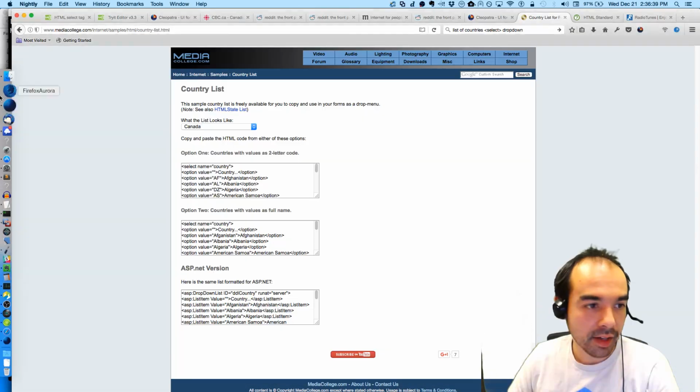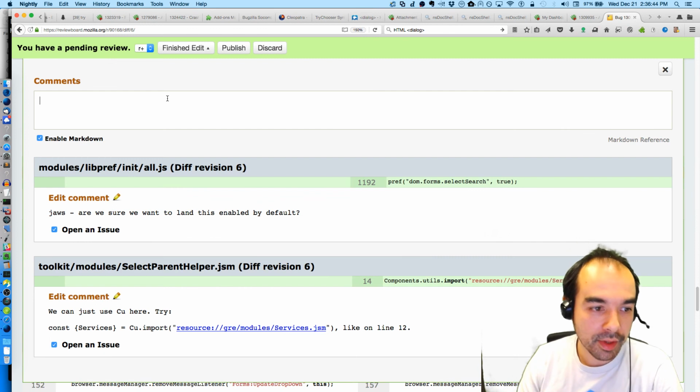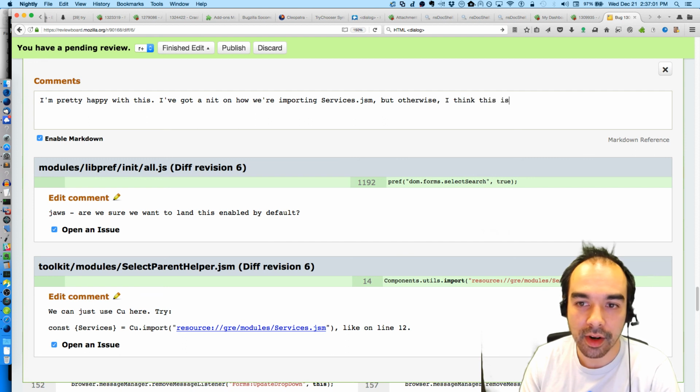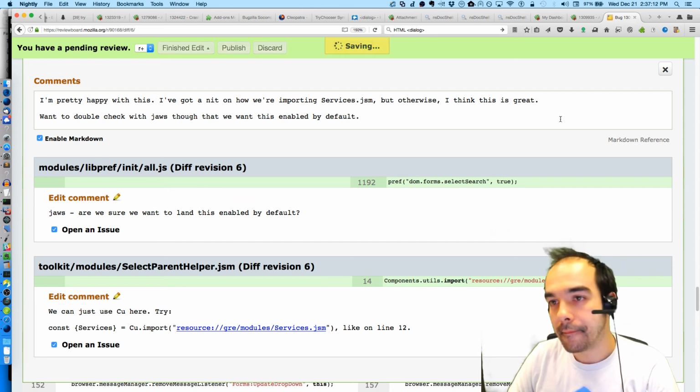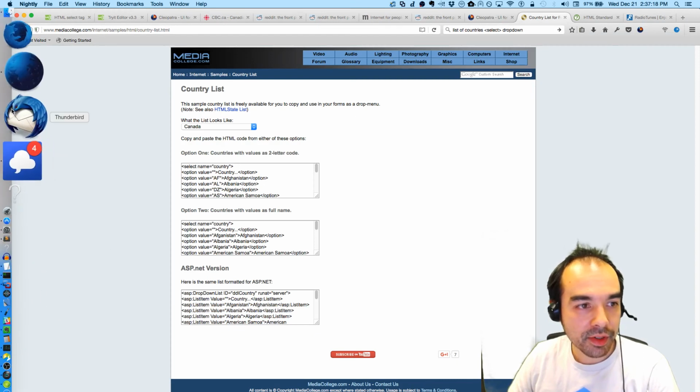I'm going to give that an R+. I'm pretty happy with this. I've got a nit on how we're importing services.jsm, but otherwise, I think this is great. Want to double check with JAWS though that we want this enabled by default. Okay, so that is done. We're 7 minutes over. I'm going to call this episode done.